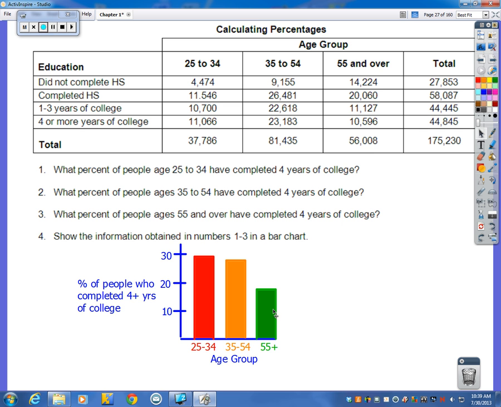And that way I can visually now see what those differences are between the age groups for those that completed 4 years of college. We've got a lot more younger people that have completed 4 or more years of college, and the older people, they didn't really complete 4 or more years of college. And then we could talk about, well, why is that? Why didn't older people complete 4 or more years of college? And it comes down to societal and economic issues from 50 years ago.